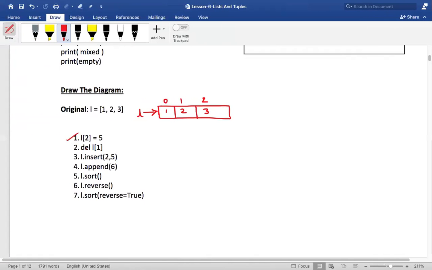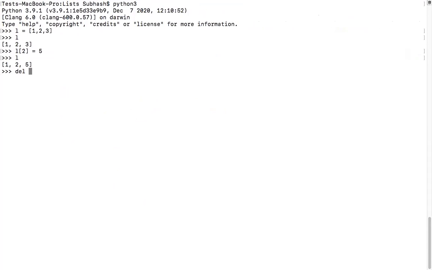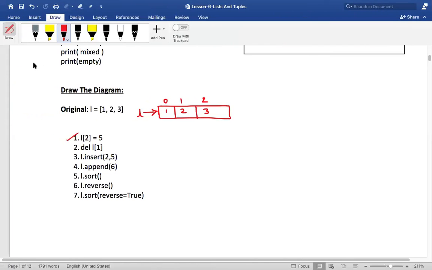Very good. Next operation, delete. It says delete L[1]. Right now, tell me what will happen when I say del L[1]. Put that in the chat box. What will happen if I say, now I'm removing the element at index 1, 0 and 1. See, always keep this in mind here. This is 0, 1. So now what is the resultant diagram after the operation? It would have become what?